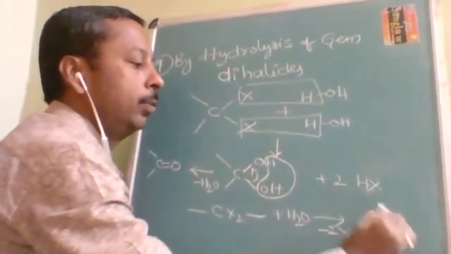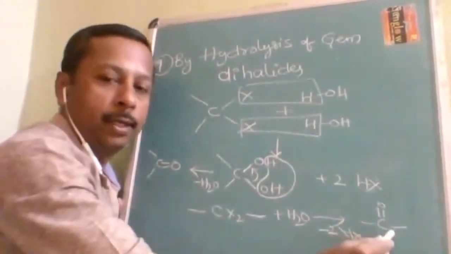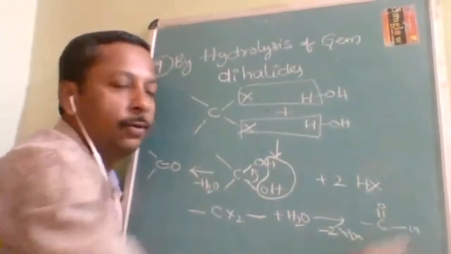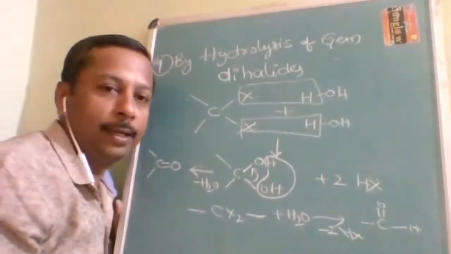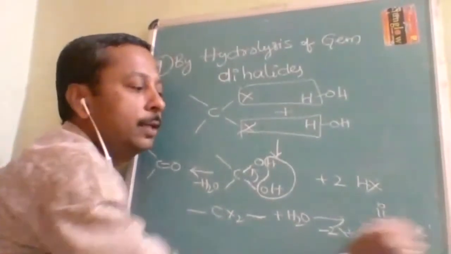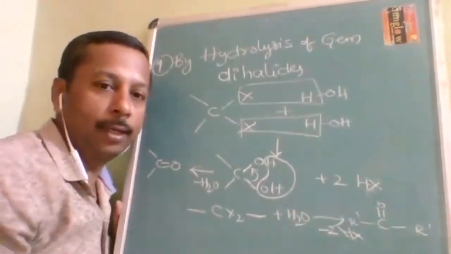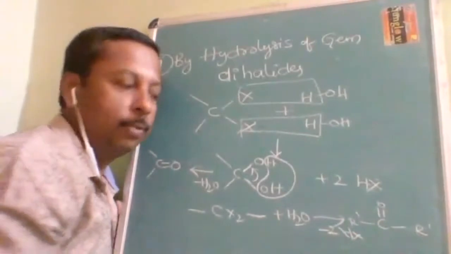Is it going to be a ketone or an aldehyde? We cannot say yet. If somebody puts hydrogen here, it becomes an aldehyde. If both sides are alkyl groups, it becomes a ketone. It is still a carbonyl compound.